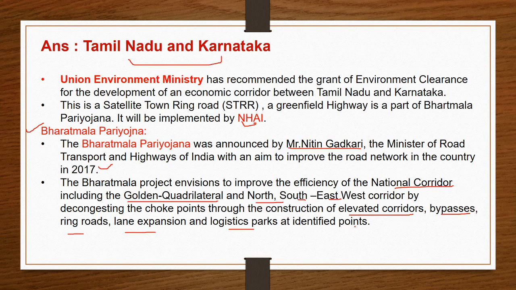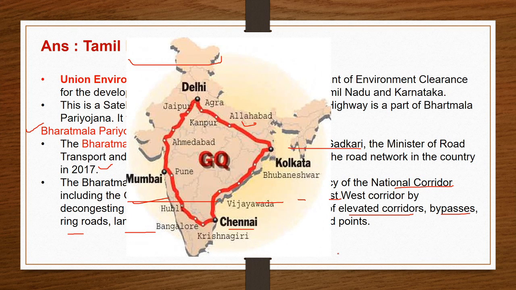at identified points. Here one term is there, Golden Quadrilateral. Golden Quadrilateral is a road project between the four most industrial cities of India. These cities are Kolkata, Delhi, Mumbai and Chennai.